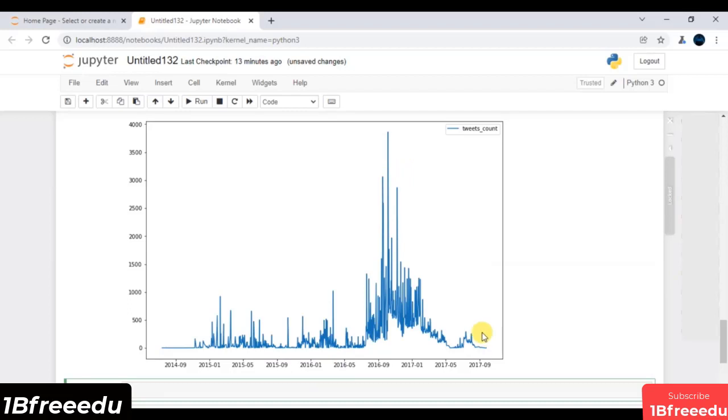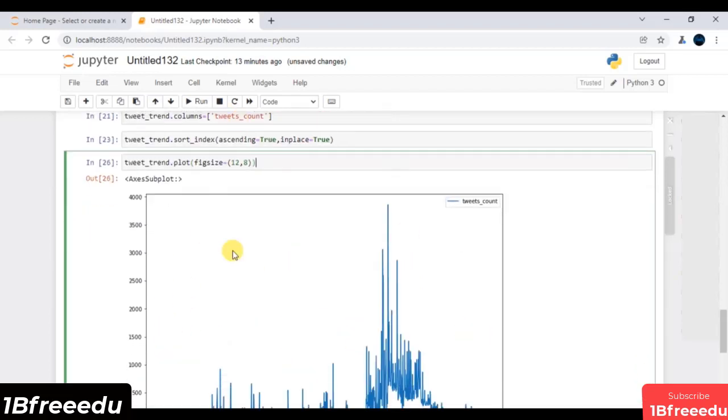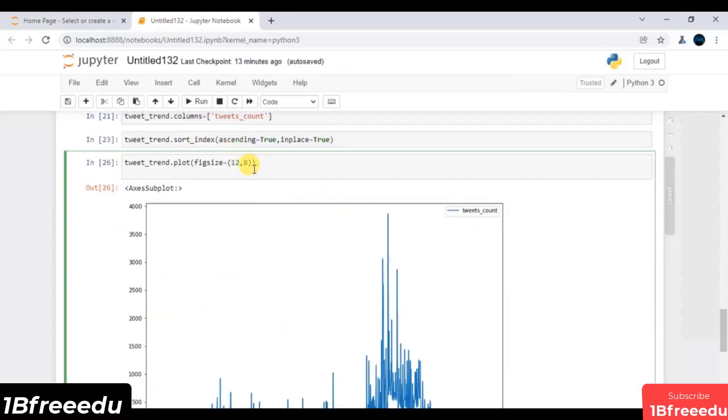This is a trend of the tweets that you can check over here. Now on top of this, I can showcase some x-axis, some y-axis, and of course some title as well. That's not rocket science. So I will say plt dot, and first and foremost I will add some title. Let's say the title is tweets counts by date.